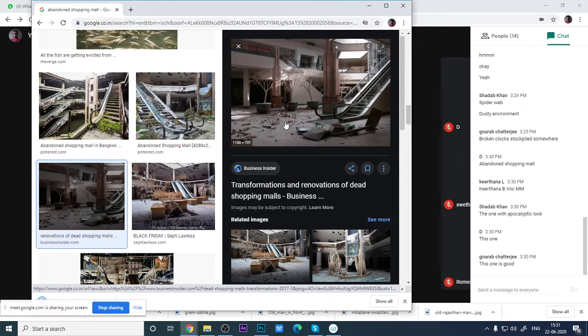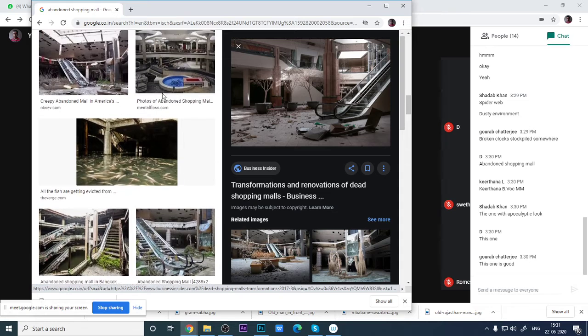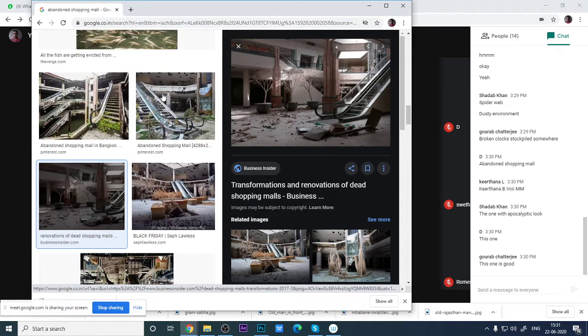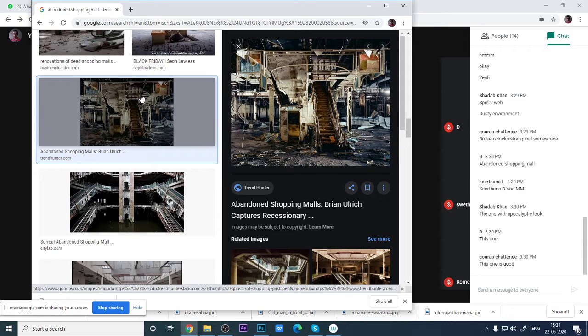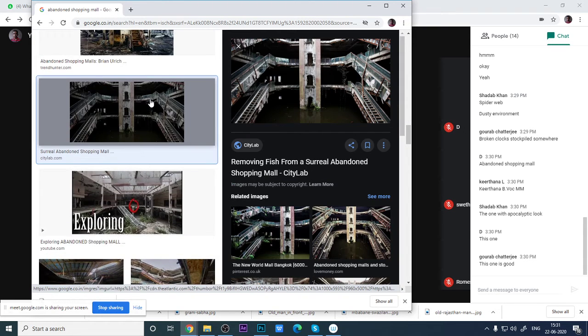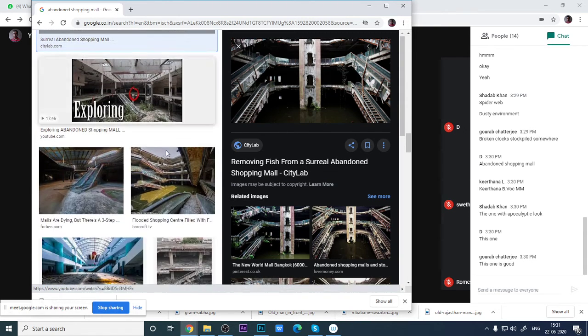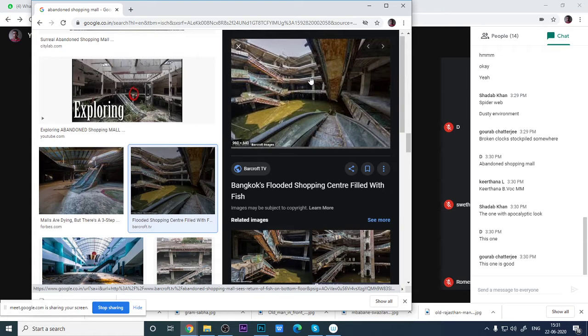Okay, next, only this image. Other images you don't like to use? Other images? Please, other images. This one is busted, not like an abandoned one. So this one I think will be a good one, right?